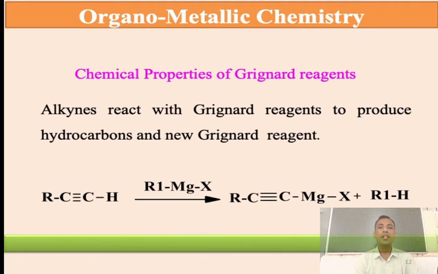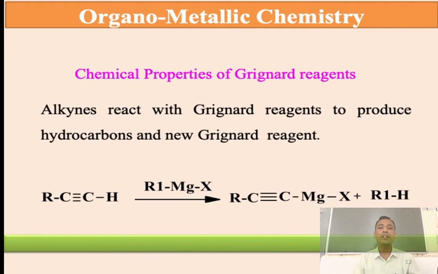Alkynes react with Grignard's reagent and produce hydrocarbons and new Grignard's reagents. In a triple bonded compound, the carbon and H is a more acidic proton.